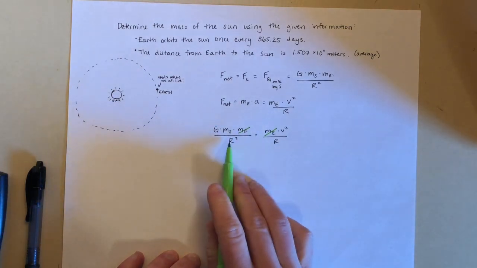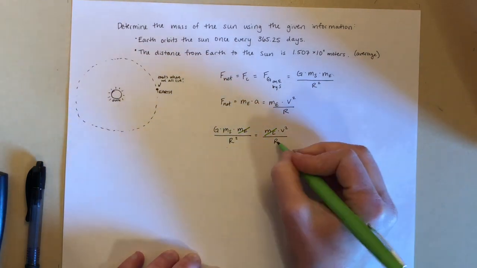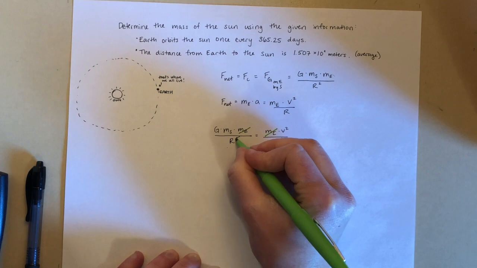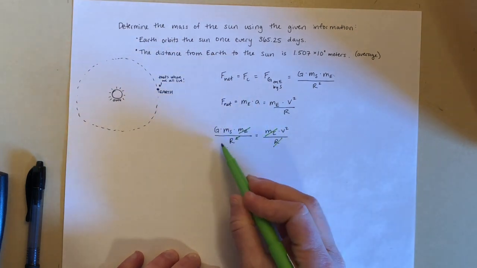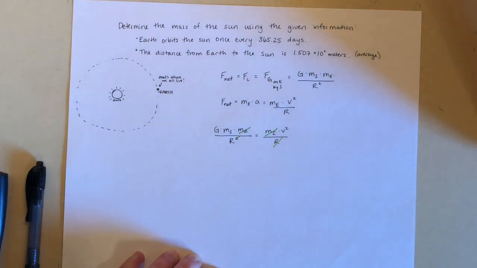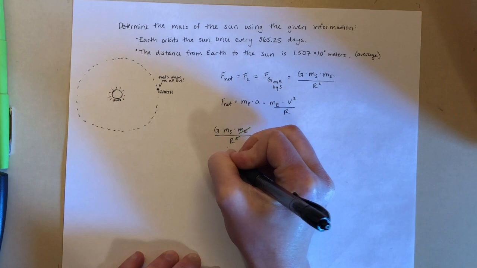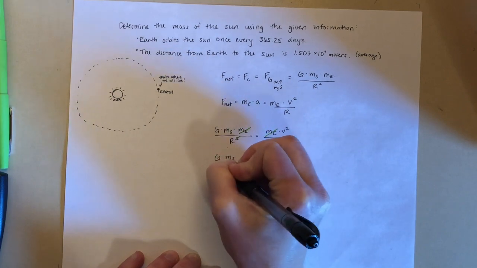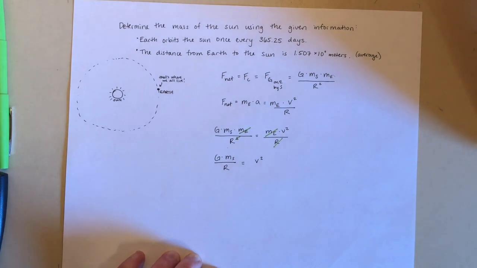Other thing that we've seen before is that since there's a factor of r in the denominator on both sides, when I multiply both sides by r, this r just becomes 1, and here the r squared becomes just r. So now at this point, we have that G times the mass of the sun divided by r is equal to the velocity of the Earth squared.